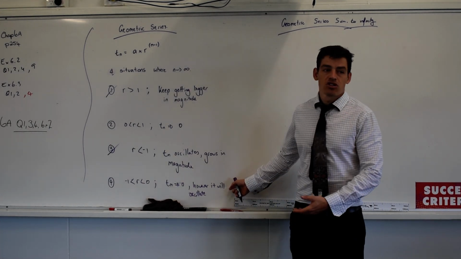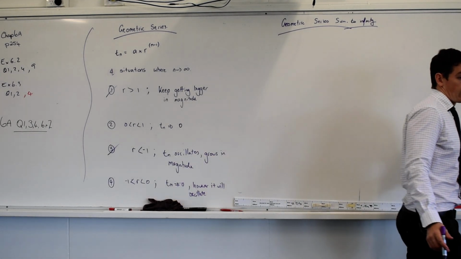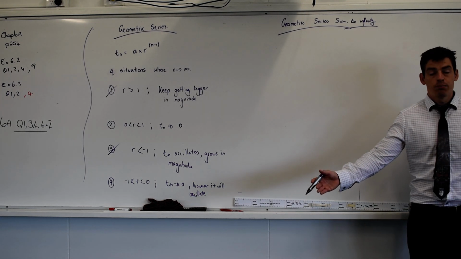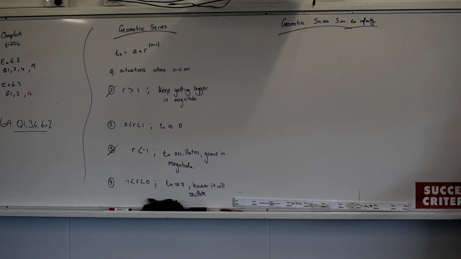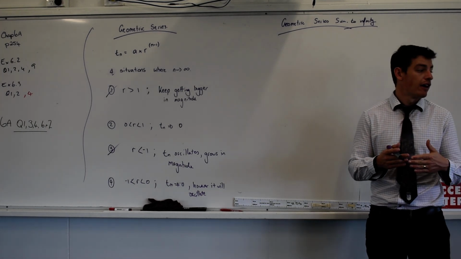In this situation, it's going to be much the same. It's just going to go 4 plus negative 2, which is 2, plus positive 1, plus negative a half, plus positive a quarter, 2 3/4, plus negative an eighth. Do you see the process there? But do you understand that both of those are converging on a value?